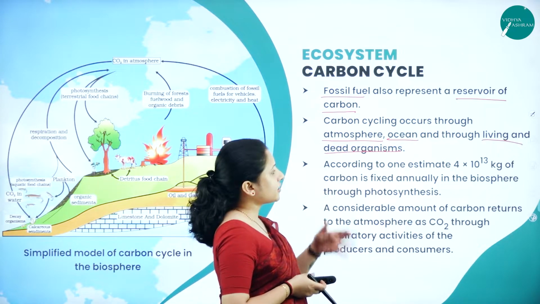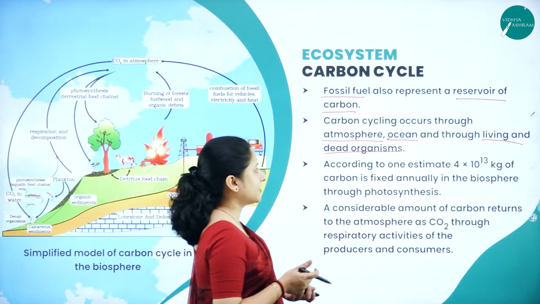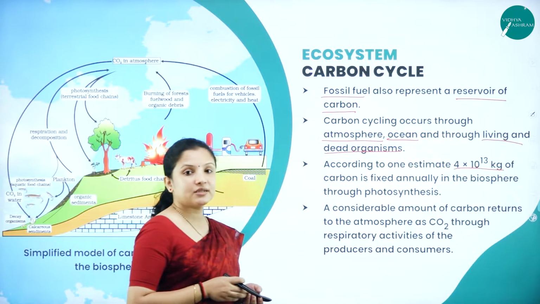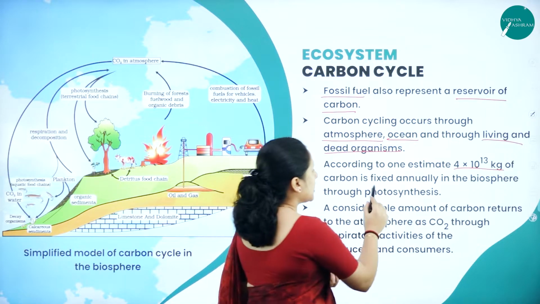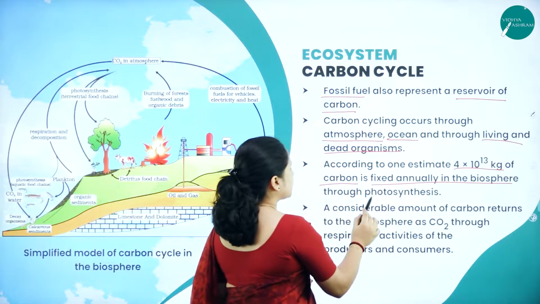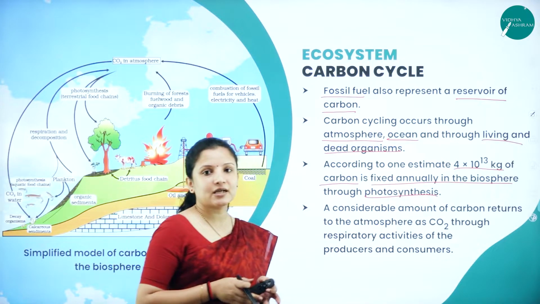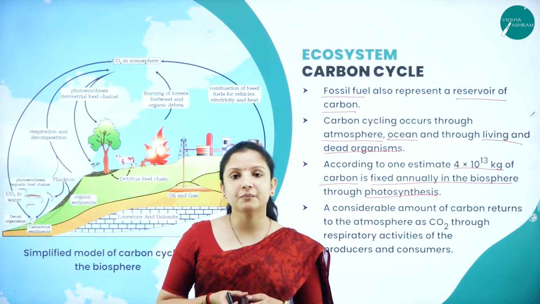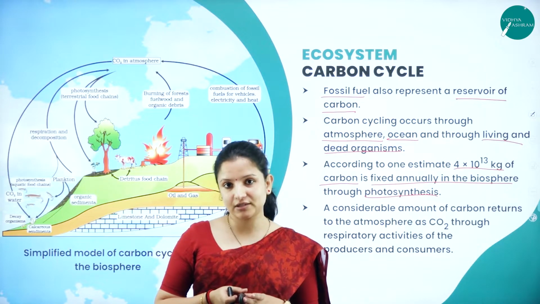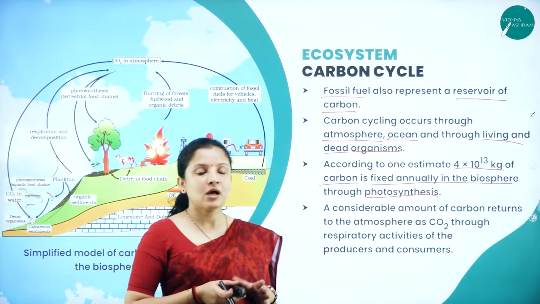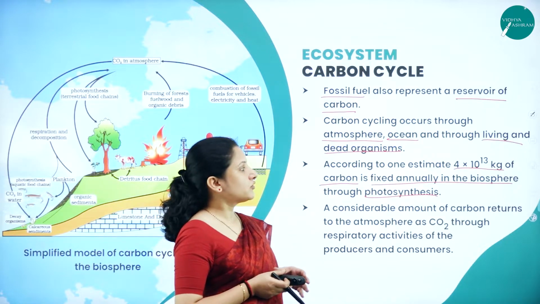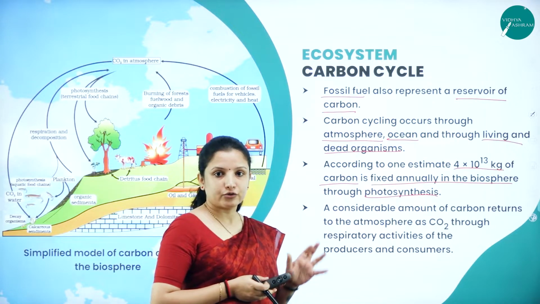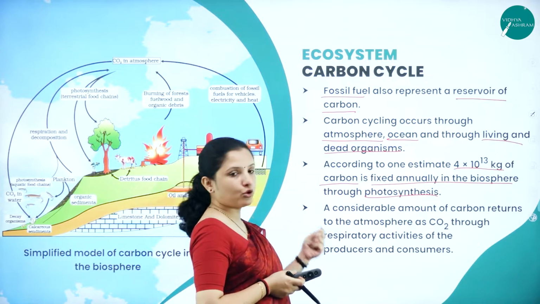According to one estimate, 4 into 10 to the power 13 kg of carbon is fixed annually in the biosphere through photosynthesis. Carbon in the form of carbon dioxide is one of the main raw materials for photosynthesis in plants, and therefore plants utilize about 4 into 10 to the power 13 kg of carbon to photosynthesize, that is globally.